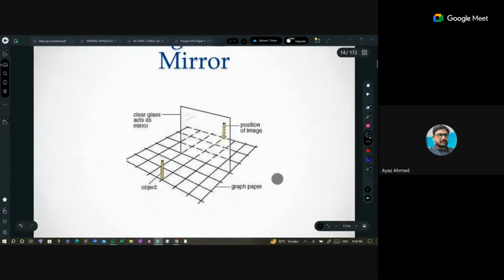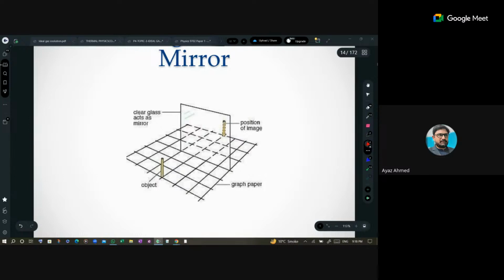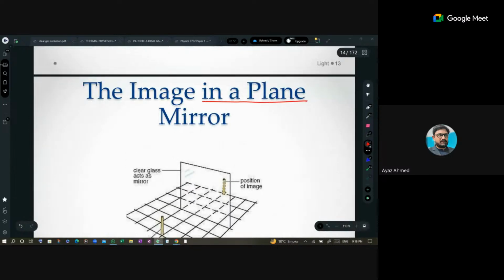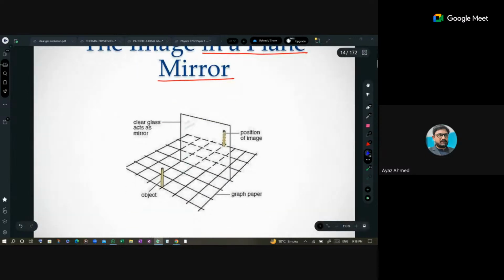And then what we have to study today is image formation from a plane mirror. This is part of our syllabus, right? So when we have a plane mirror, can you tell me, this is the base of the plane mirror.